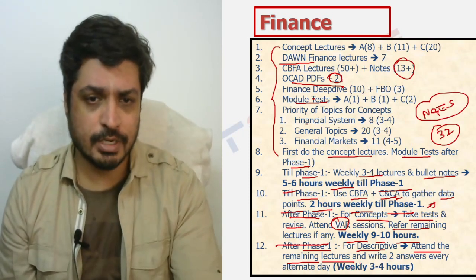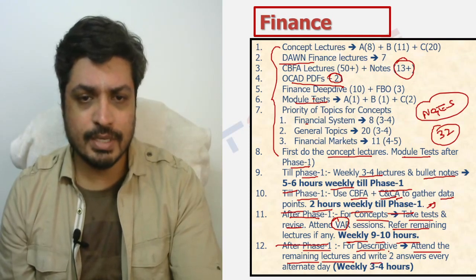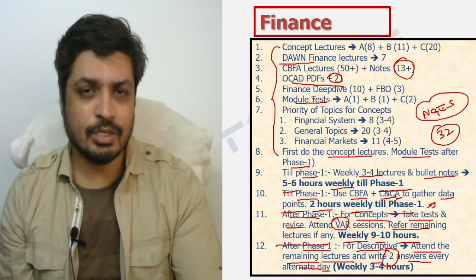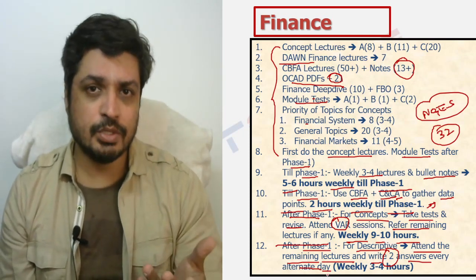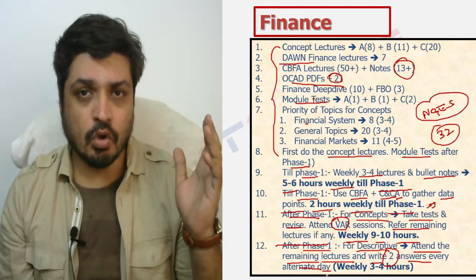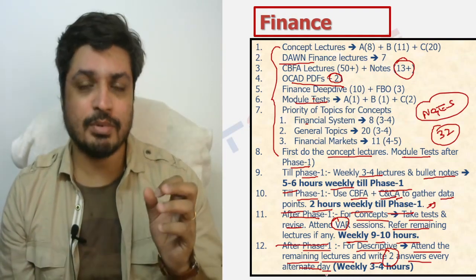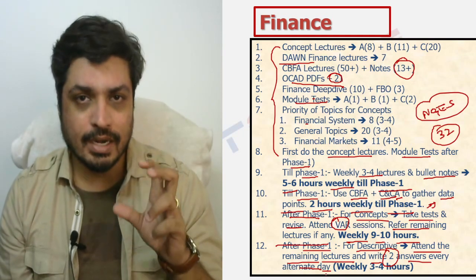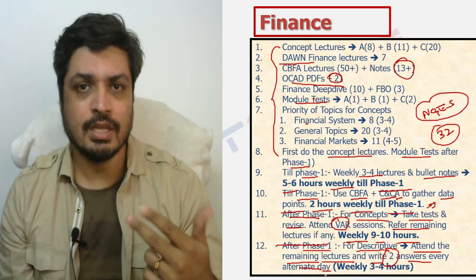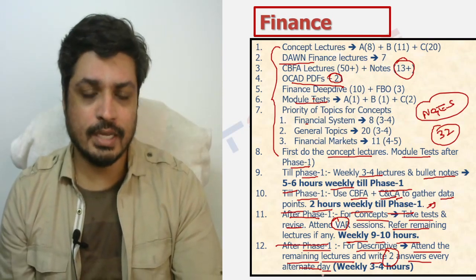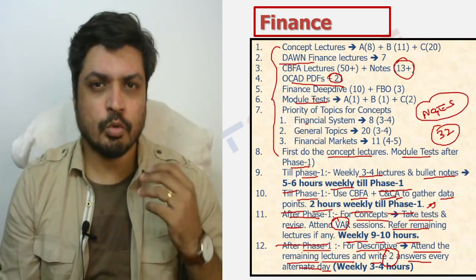And you're looking at finance particularly. You're also going to be writing 2 answers every alternate day. When I say 2 answers every alternate day, where are the questions going to come from? There is a compendium that has been shared with you of descriptive questions across all the separate segments and chapters in finance. So you have to target those descriptive questions and ensure that you practice at least 2 of them every alternate day. And again, the expectation there would be weekly 3 to 4 hours.